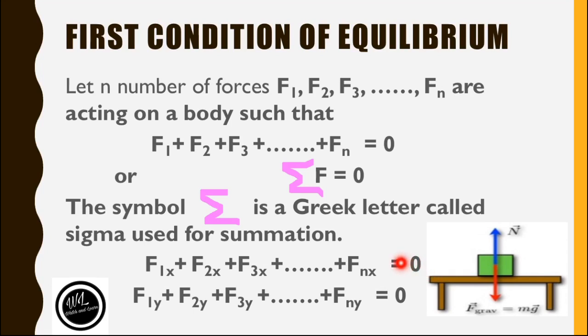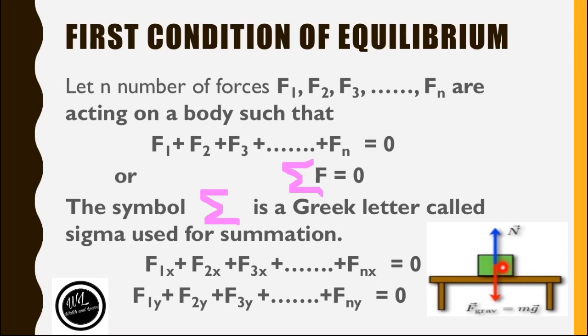What are x and y components? X component forces are those forces which are acting in the horizontal direction, and y component forces are those forces which are acting in the vertical direction. As you can see here, the weight of the body is in the vertical direction, acting downward. Upward and downward are the vertical direction, while right and left are considered the horizontal direction, or x components.